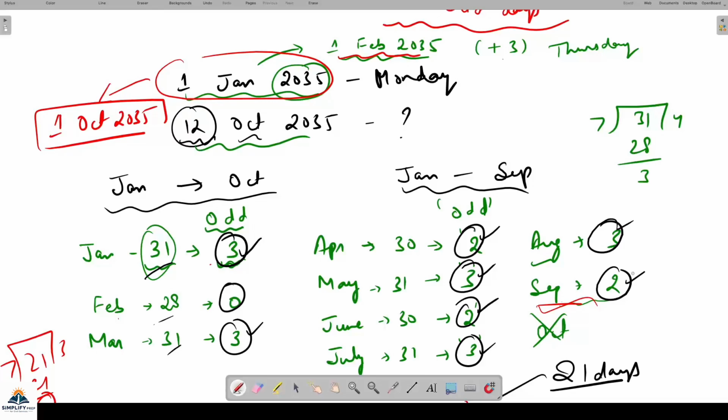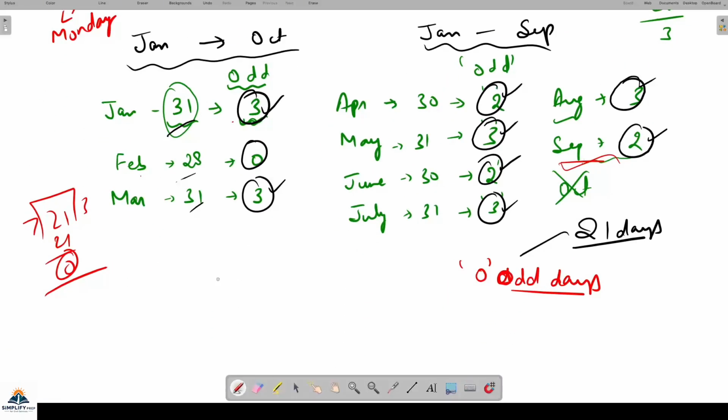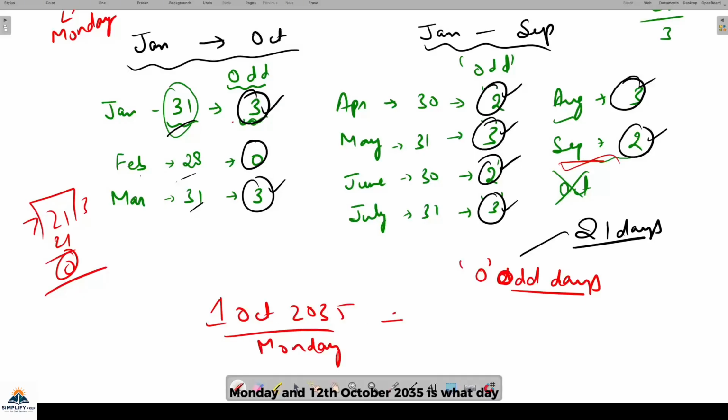You have added the odd days and this is coming out to be same day, Monday. So now it is very easy to see. है ना? अब तो क्वेश्चन रह ही नहीं गया. 1st October 2035, that is Monday, and 12th October 2035 is what day?